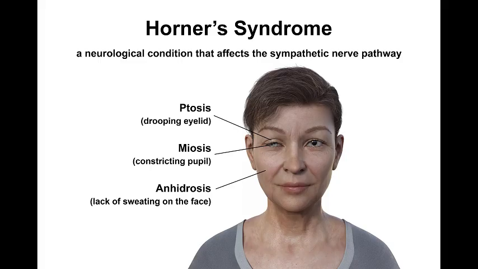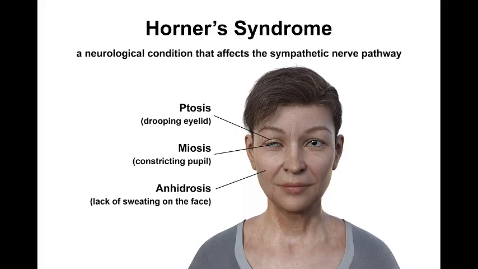Also, we have the second symptom, which is miosis. Remember that the pupils are blown out or become dilated due to sympathetic innervation. So when you have no sympathetic innervation, you just have predominantly parasympathetic innervation. That will cause your pupils to constrict. That is called miosis.